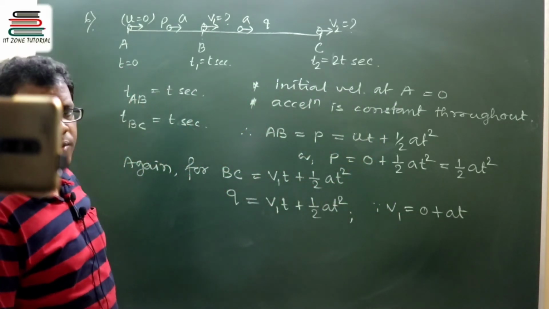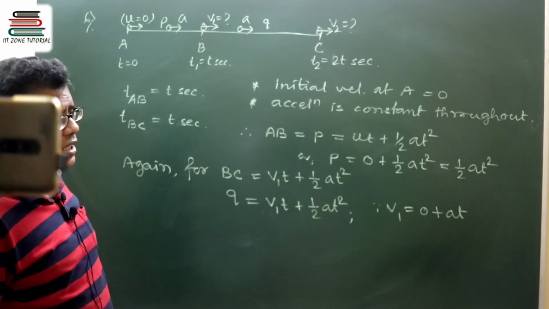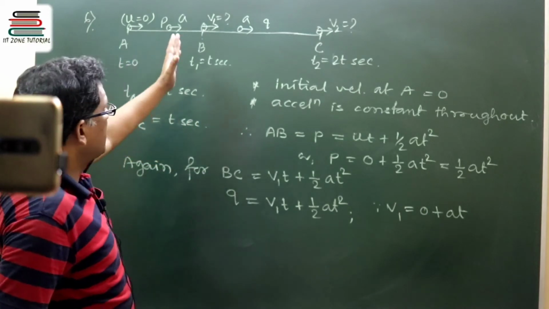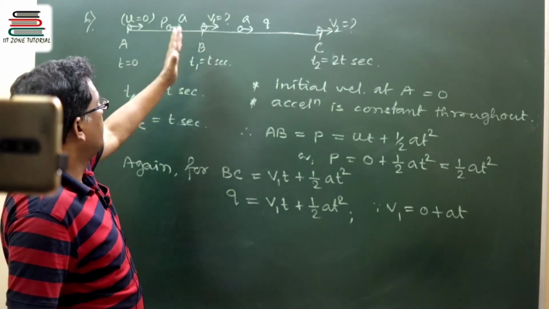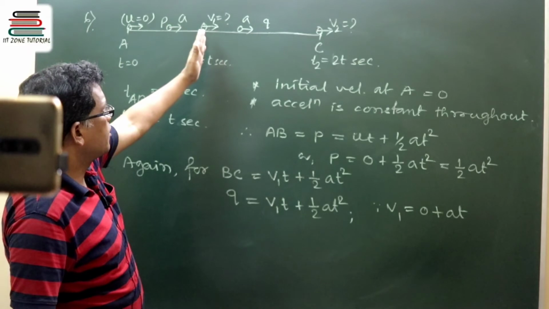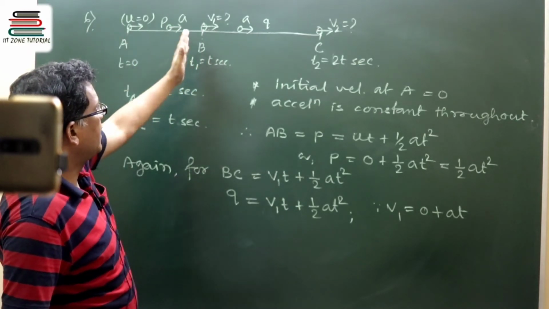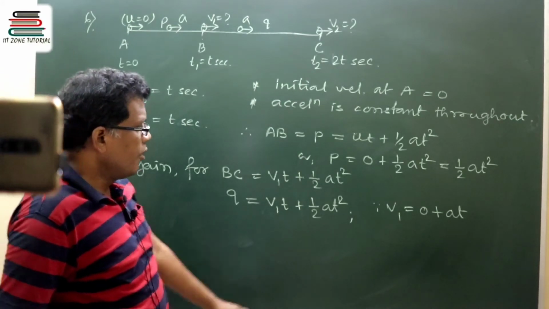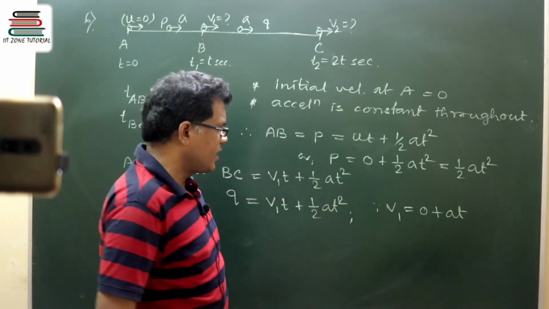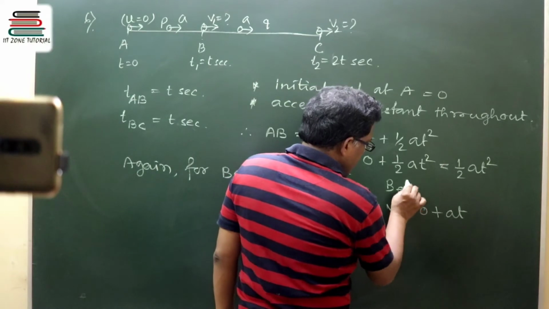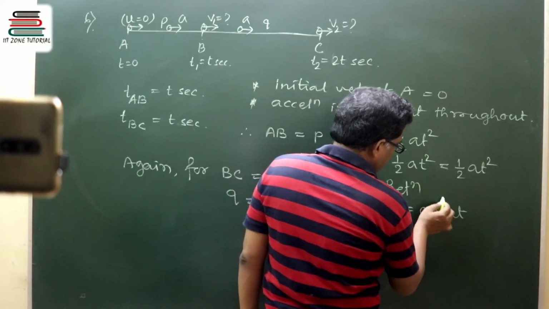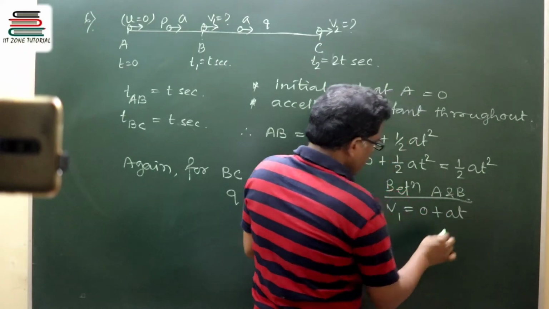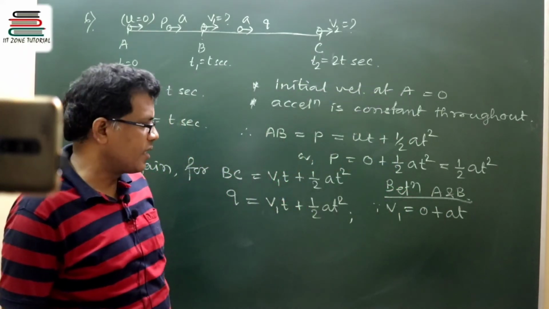To get the value of v1, I can write it as 0 plus at, because v1 was the value at the instant of t seconds. Position wise I am marking v1 at B. So that velocity appears on the moving particle under acceleration after travelling for t seconds. Using v equal to u plus at between A and B, v1 can be written as 0 plus at.